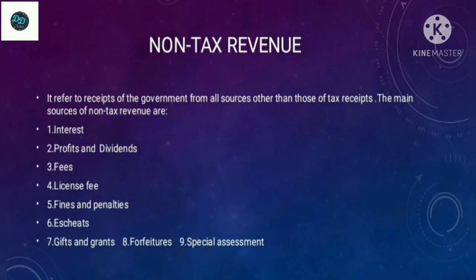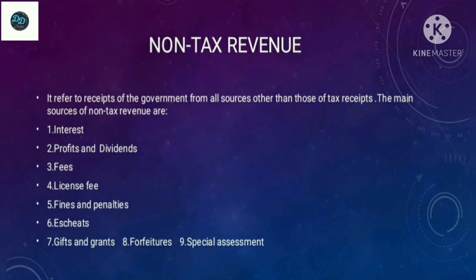The next one is non-tax revenue. It refers to receipts of the government from all sources other than tax receipts. The main sources of non-tax revenue are interest, profit and dividends, fees, license fee, fines and penalties, escheats, gifts and grants, forfeitures, and special assessments.